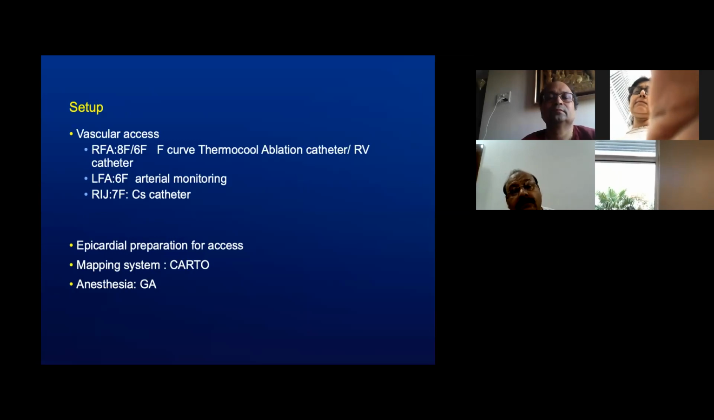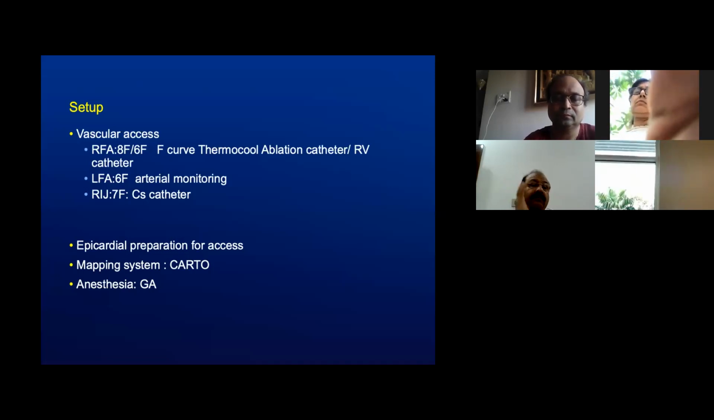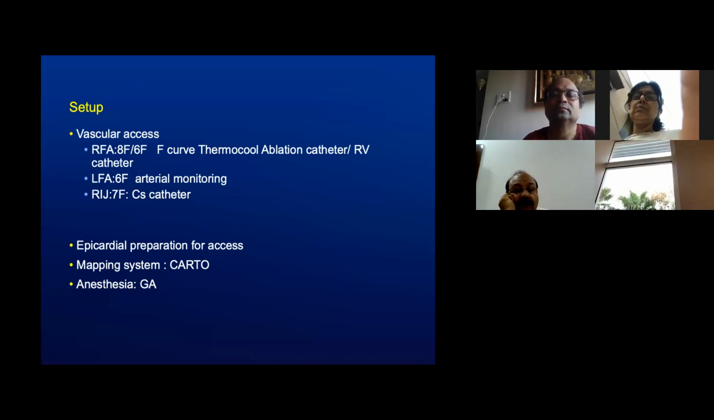We had a 6 French, there's a typo there, a 6 French right femoral vein which had an RV catheter through it. A left femoral artery 6 French catheter was used for arterial monitoring. A right internal jugular 7F catheter was placed for placing the CS catheter. Up front, we had epicardial preparation for access. The substernal region was prepared for epicardial access.